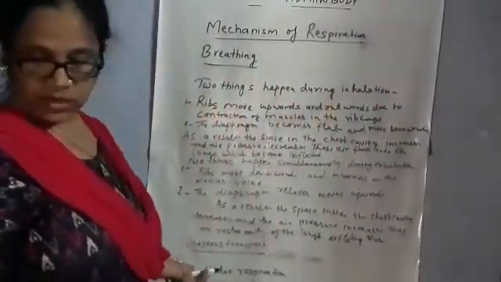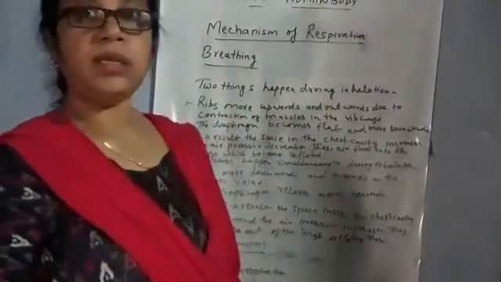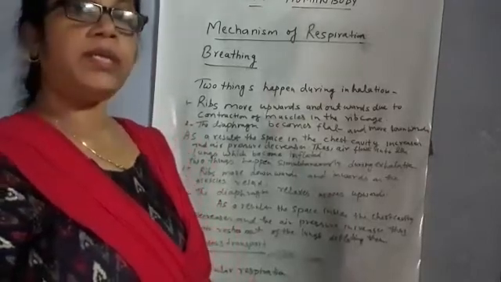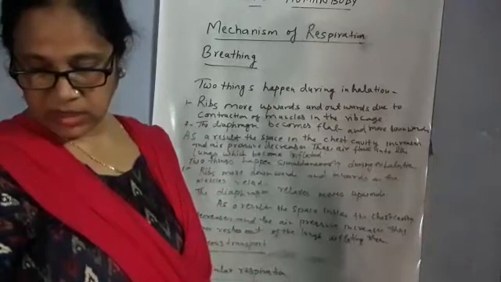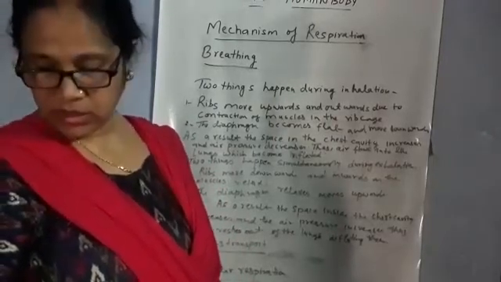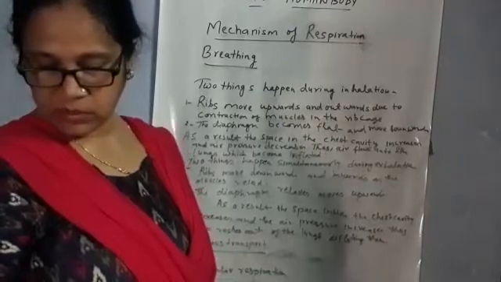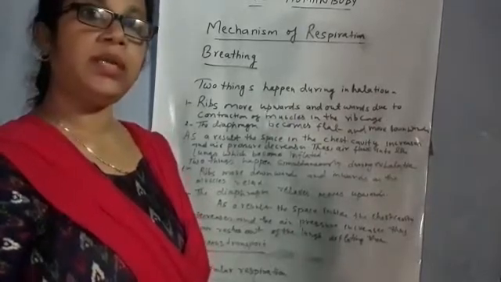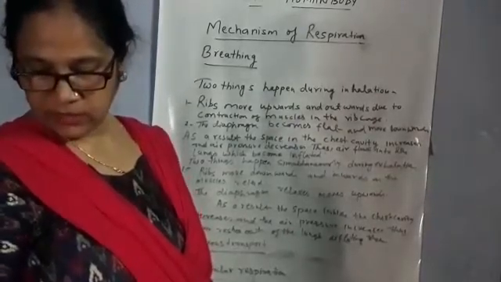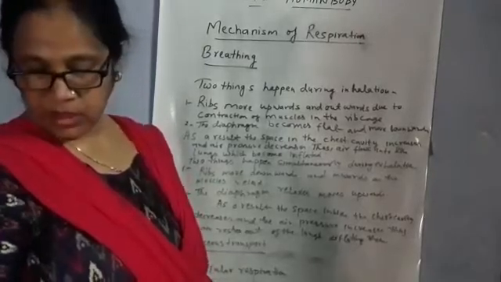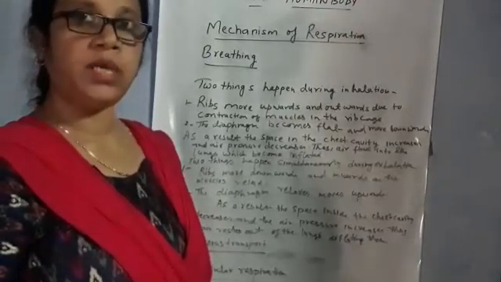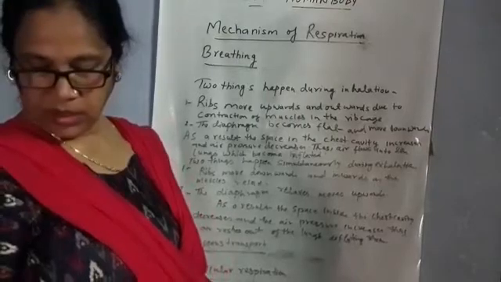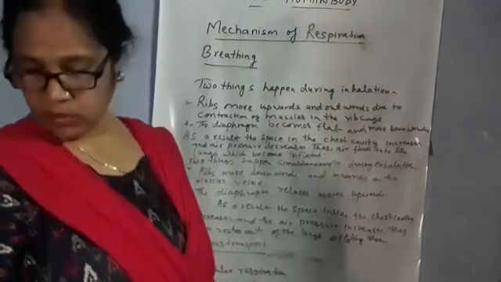In gaseous transport, the air reaching the alveoli is rich in oxygen, and the blood capillaries present in the alveoli are rich in carbon dioxide. The oxygen diffuses through the wall of the capillaries into the blood. This oxygen combines with the hemoglobin present in the red blood cells, forming oxyhemoglobin. In this form, the blood carries oxygen from the lungs to all parts of the body. It delivers oxygen to the cells and becomes hemoglobin again.